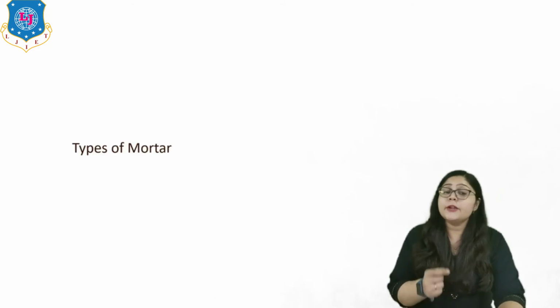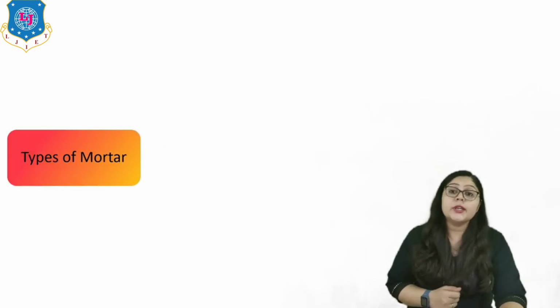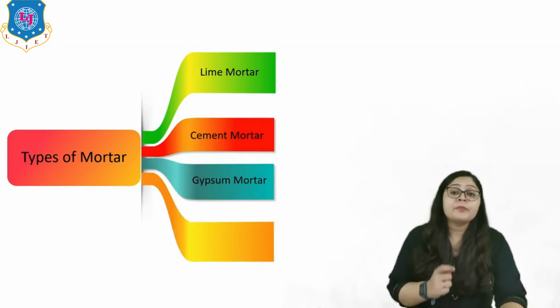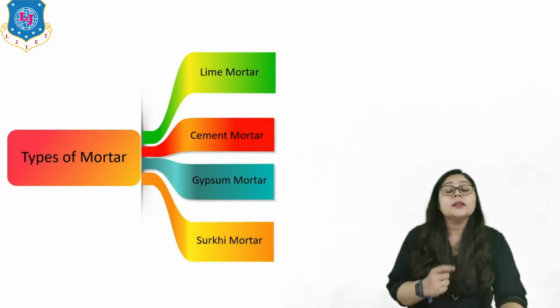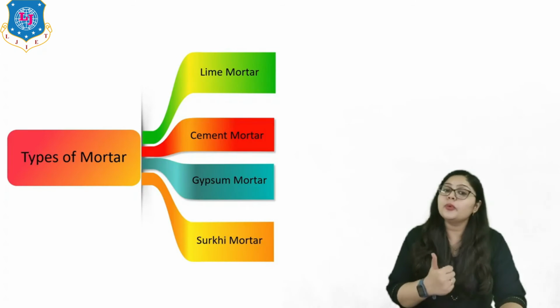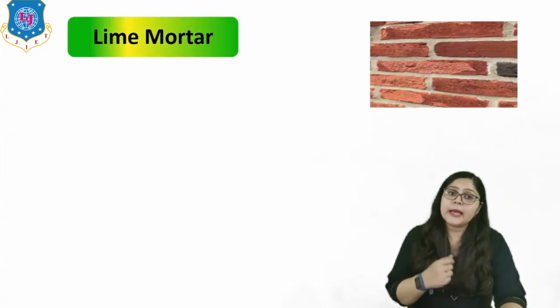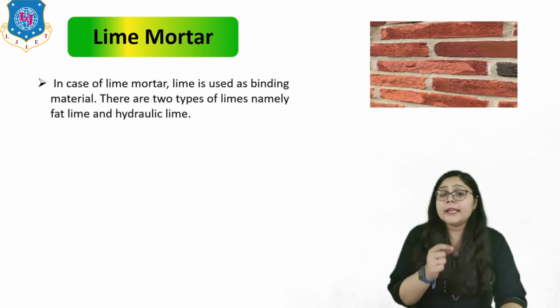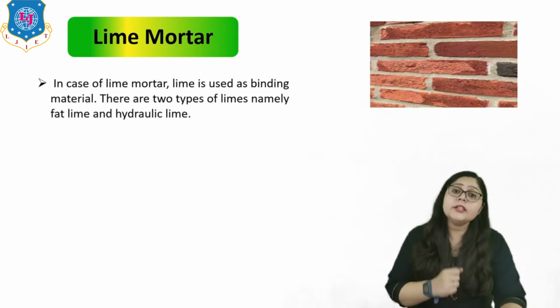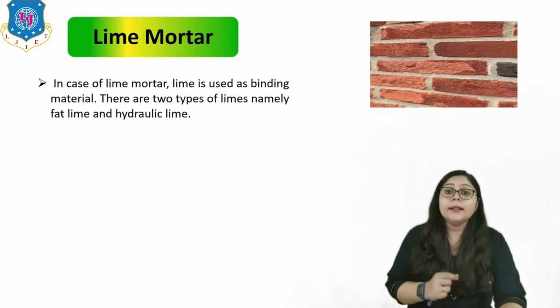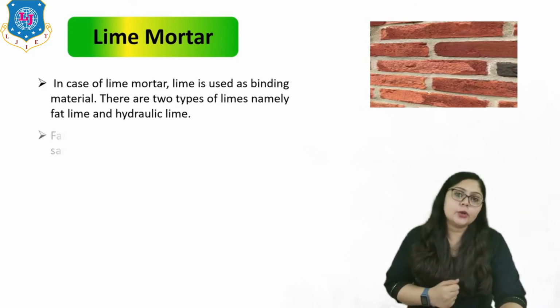Now let us understand different types of mortar. Various types are available, in which the first one is the lime mortar, second is the cement mortar, third is the gypsum mortar, and fourth one is the surki mortar. Let us understand first the lime mortar. In lime mortar, lime is used as a binding material. There are two types of lime, namely the fat lime and the hydraulic lime, right?